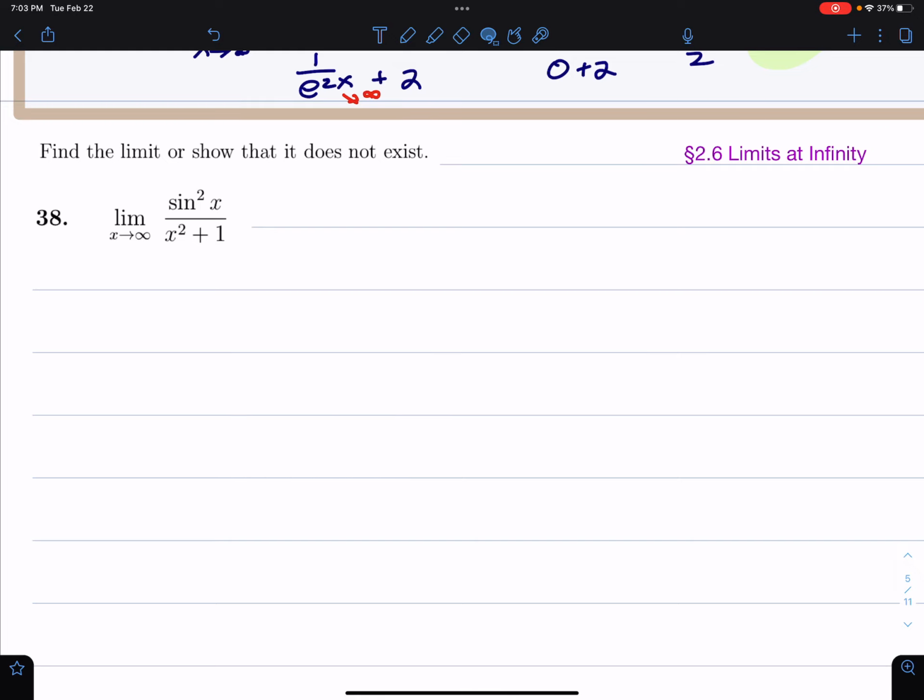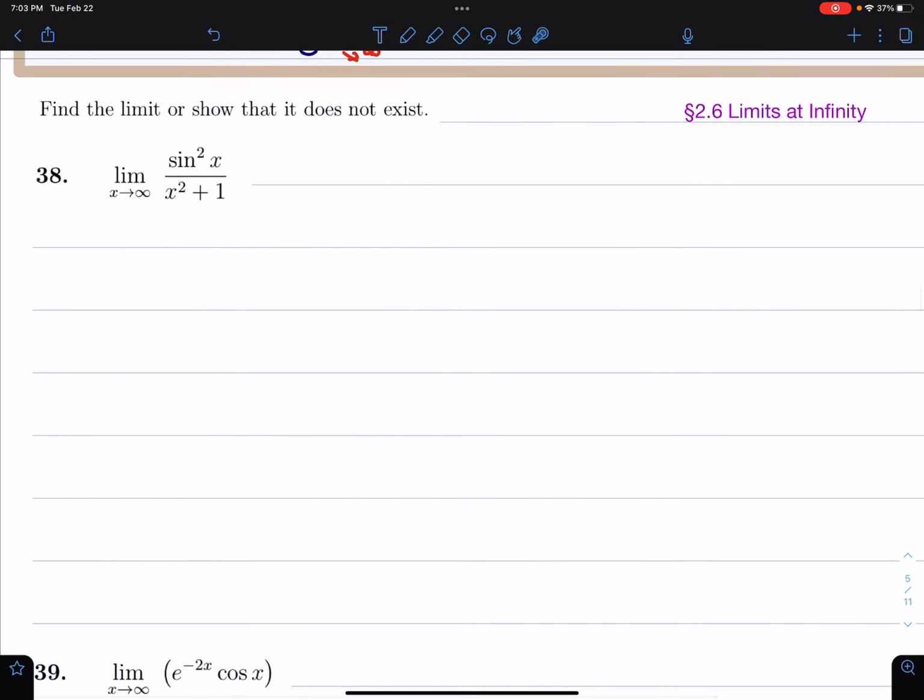Hey everybody, let's check out this problem here. We're going to find the limit as x approaches infinity of this crazy looking function, sine squared x divided by x squared plus 1.